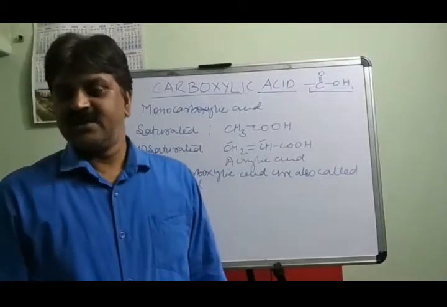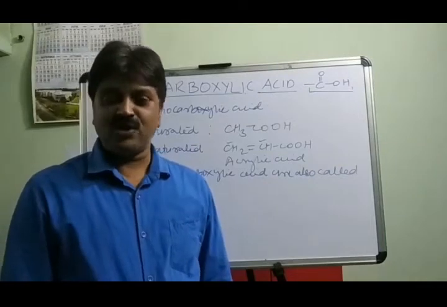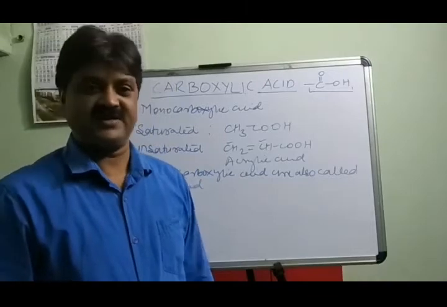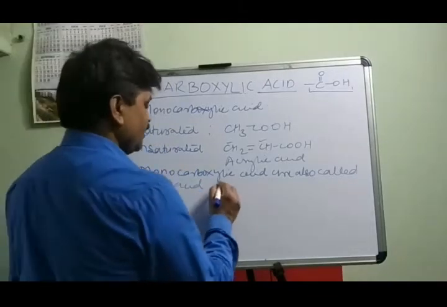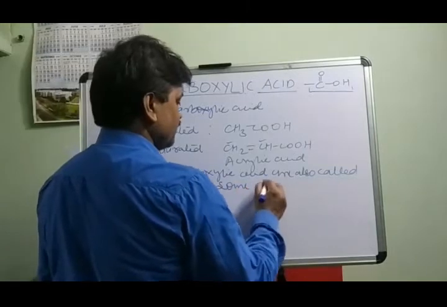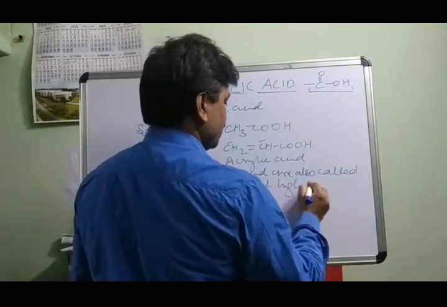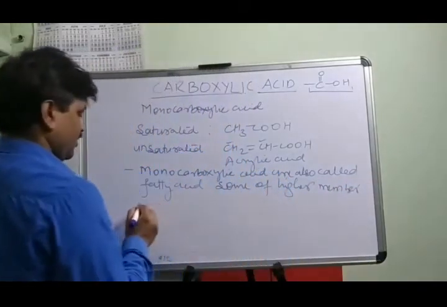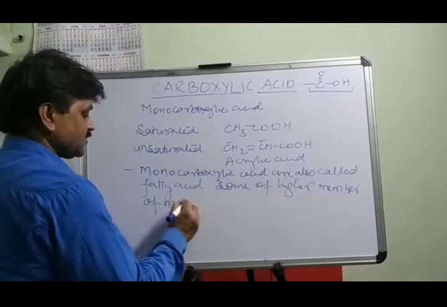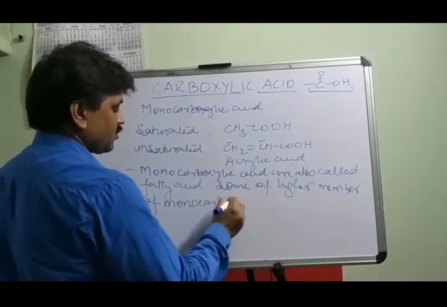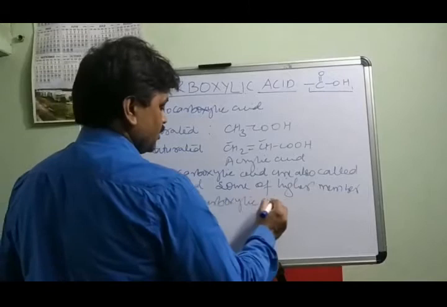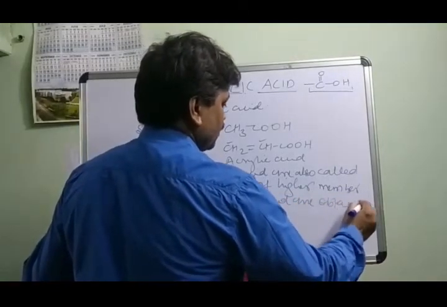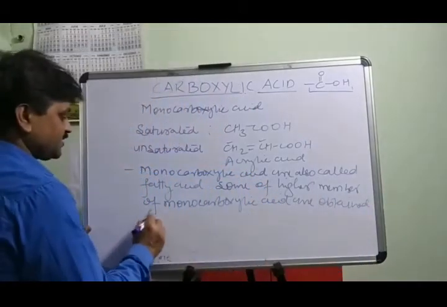It is because some of the higher members of monocarboxylic acids, like palmitic acid and stearic acid, are obtained from fats.